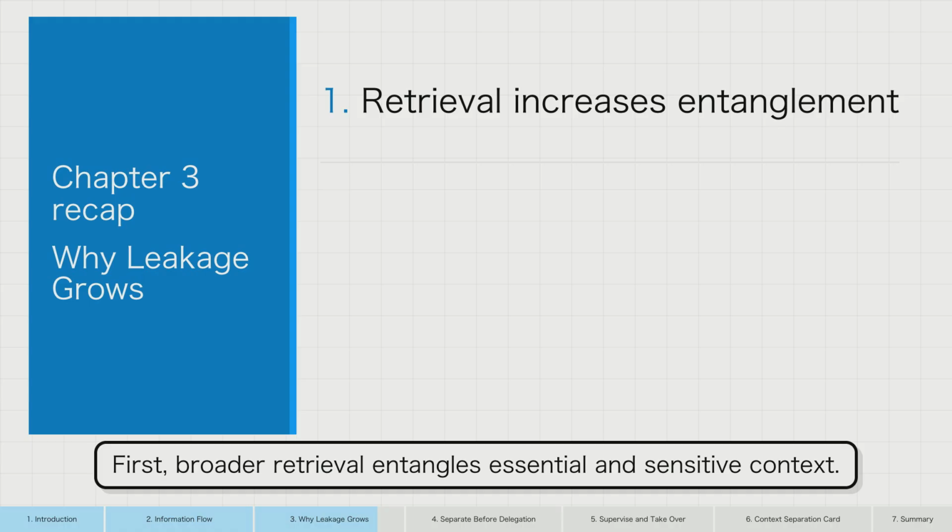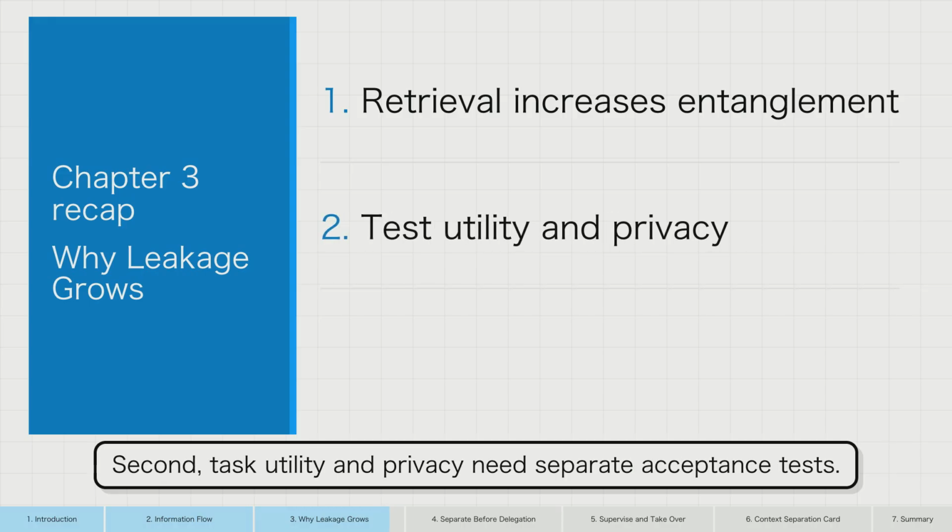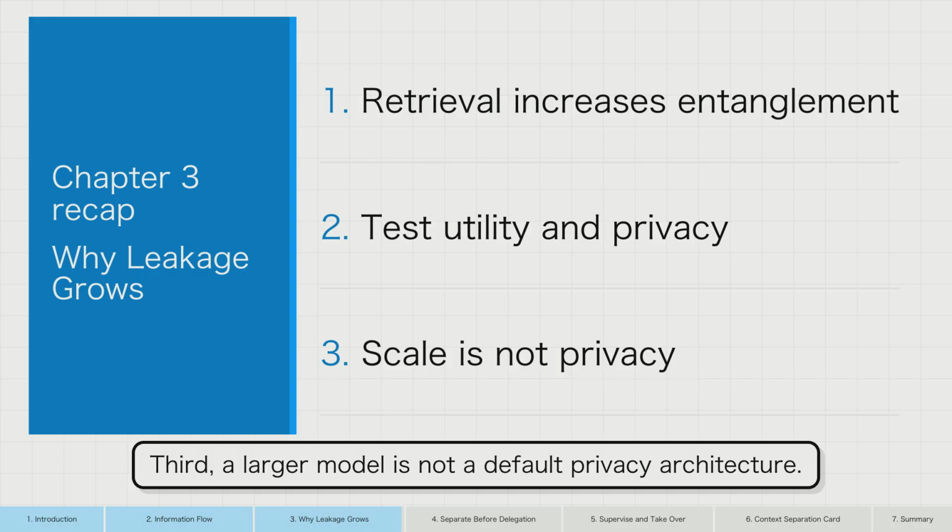Chapter recap. First, broader retrieval entangles essential and sensitive context. Second, task utility and privacy need separate acceptance tests. Third, a larger model is not a default privacy architecture.